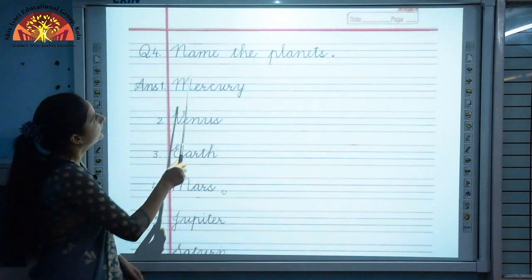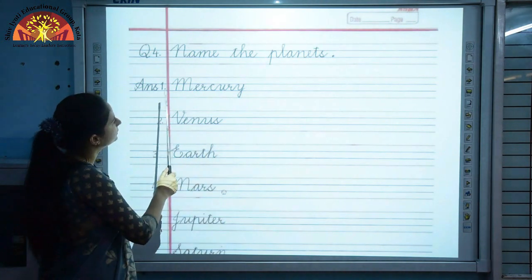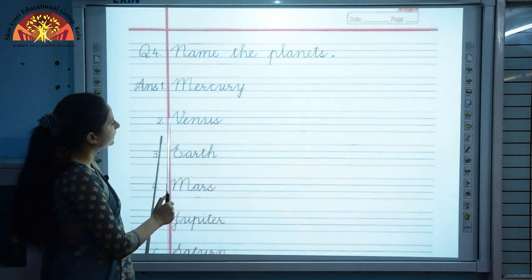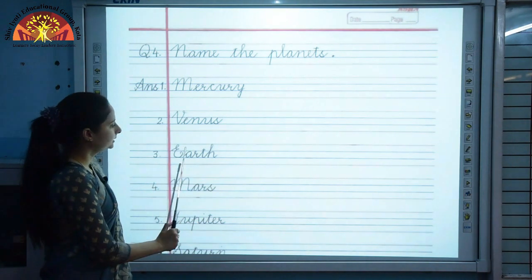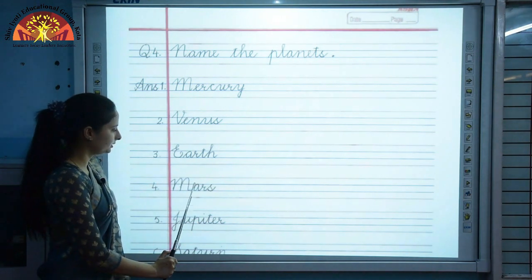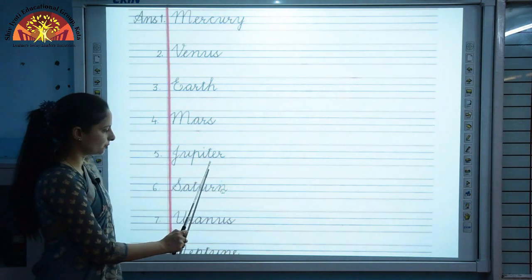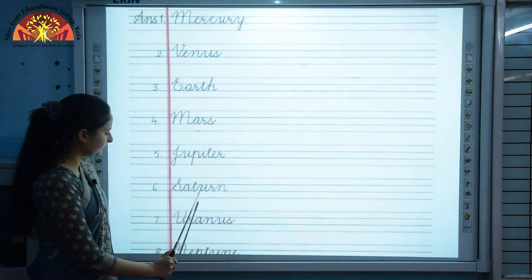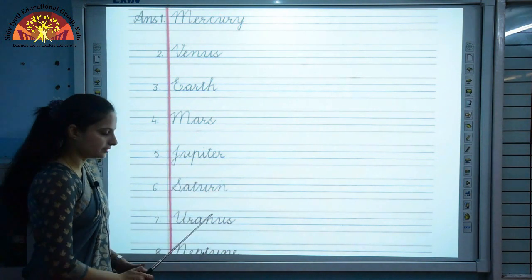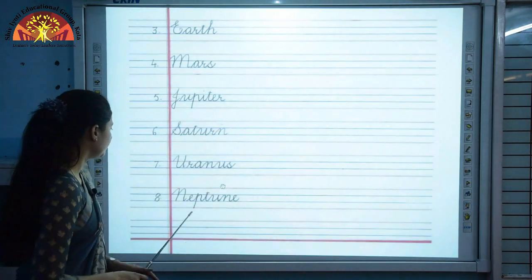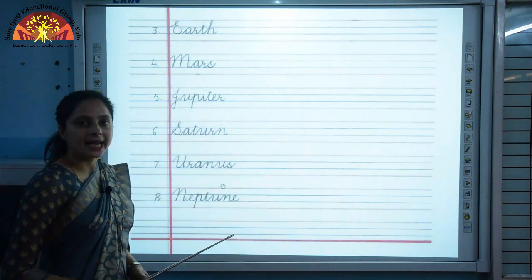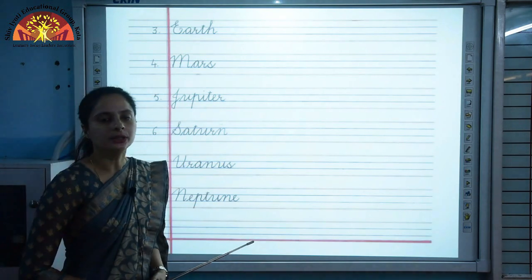Question number 4. Name the planets. First, Mercury, second, Venus, third, Earth, fourth, Mars, fifth, Jupiter, sixth, Saturn, seventh, Uranus, and the eighth is Neptune. So we have 8 planets in the solar system.